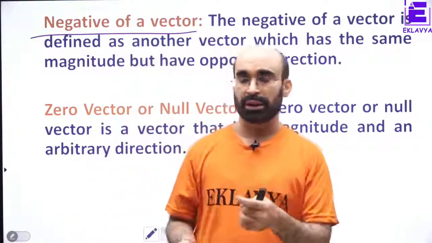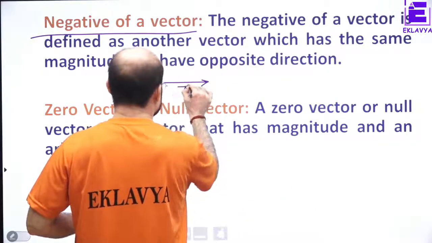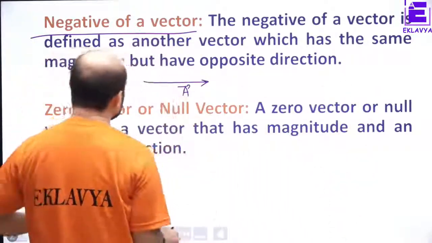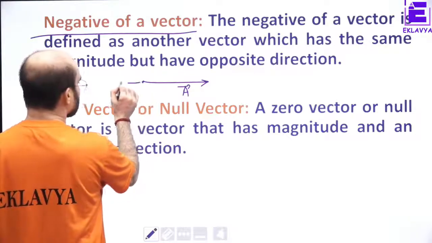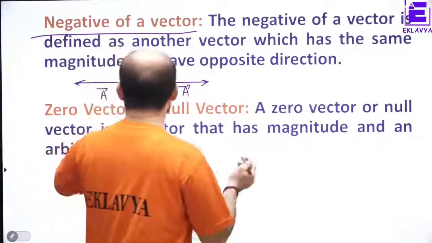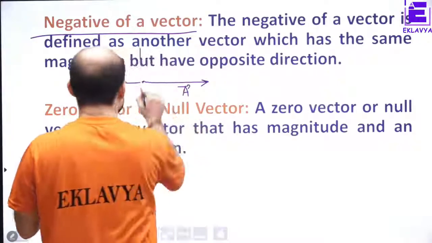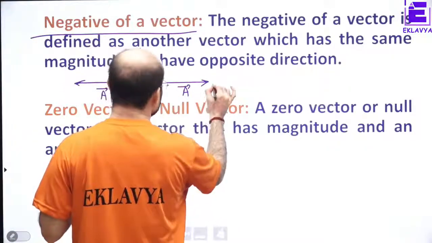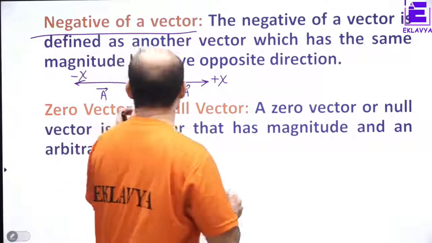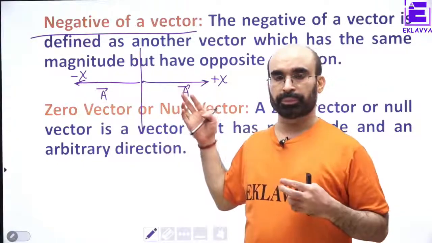Suppose this is vector A, acting along the positive x-axis. When you say negative of a vector, that means the same vector is acting along the negative x-axis.